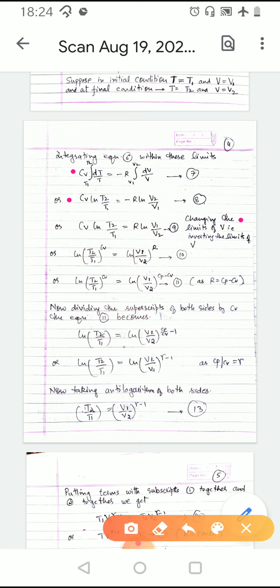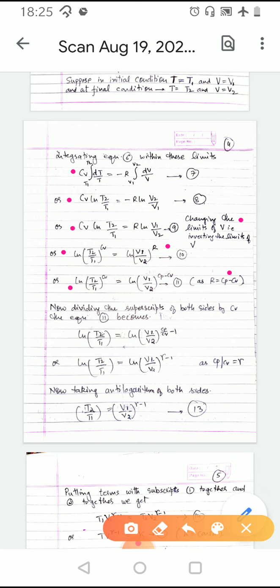Now changing the limits of volume, that is from V1 to V2 to V2 to V1, the equation takes the form Cv ln(T2/T1) = R ln(V1/V2), or ln(T2/T1) raised to the power Cv is equal to ln(V1/V2) raised to the power R. Now we know that R is equal to Cp minus Cv. So putting the value of R in equation 10, it becomes ln(T2/T1) raised to the power Cv is equal to ln(V1/V2) raised to the power of Cp minus Cv.